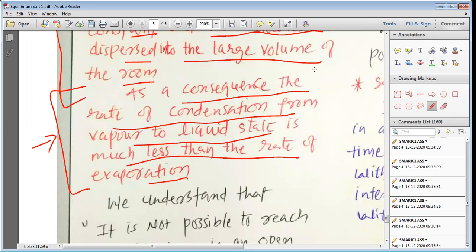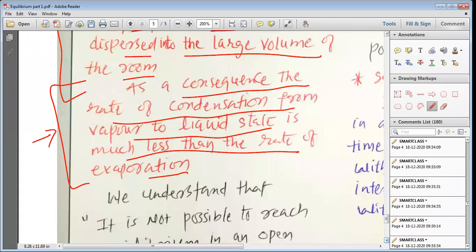Ultimately, this small volume can be completely evaporated into the large volume, and it cannot generate enough pressure to have equilibrium between the liquid state and the vapor state. Due to the large volume of the room, the equilibrium cannot be established.